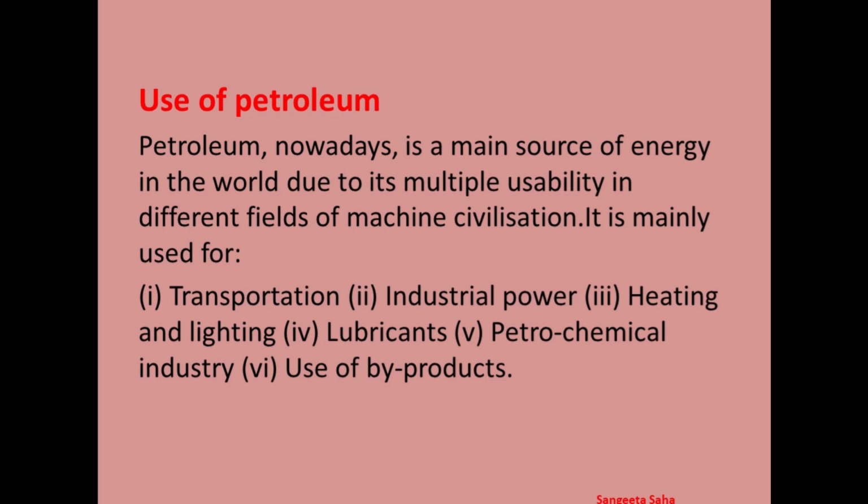It is also used for its byproducts. Most important products and byproducts are petrol, paraffin, diesel, gas oil, and petrochemical byproducts like plastic, detergents, grease, Vaseline, wax. These are produced.